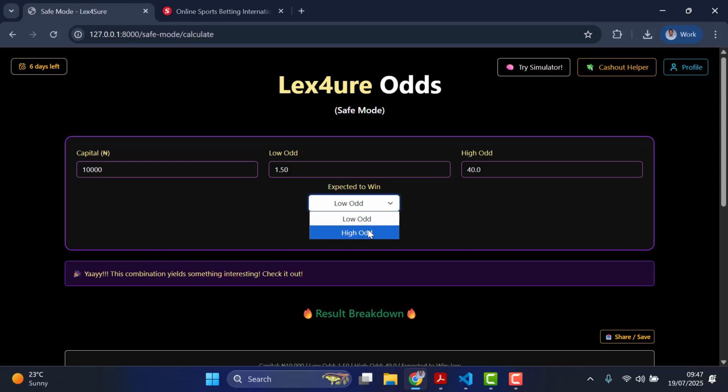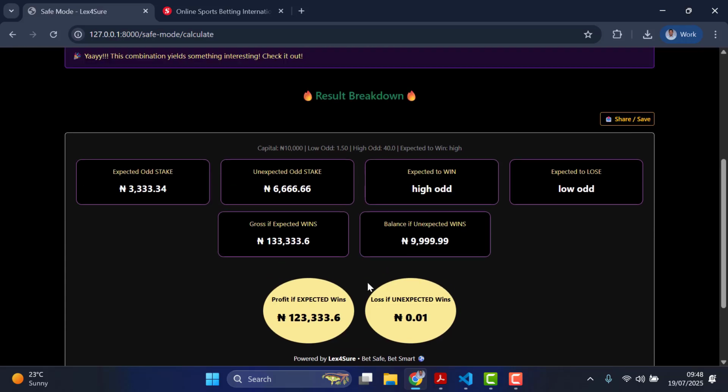If I choose that I want the high odd to win, which means I am just hoping for a miracle to happen, where you probably expect that the low odd will most likely win, but you feel there can be a miracle comeback for the high odd, then once you click on calculate, it will tell you the value you are going to get.